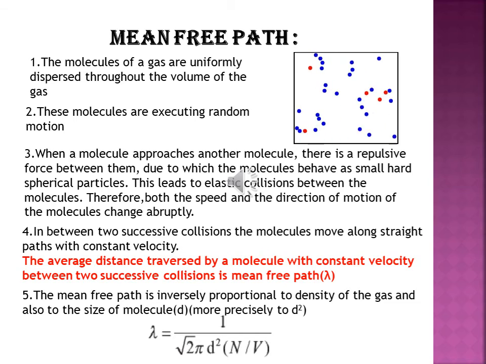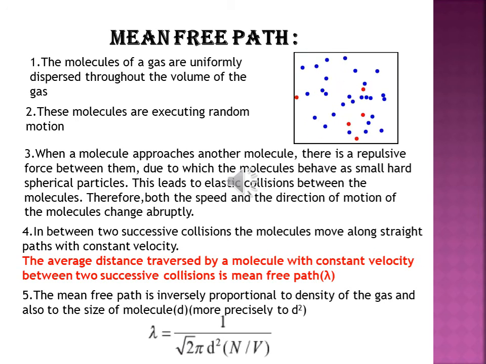The molecules of gas are uniformly dispersed throughout the volume of gas, as we have said. These molecules are executing random motion, right? When the molecules approach each other, they collide with each other and they collide with the walls of the container.